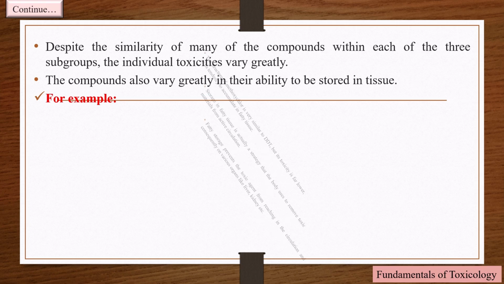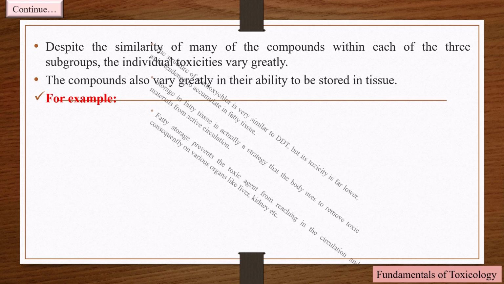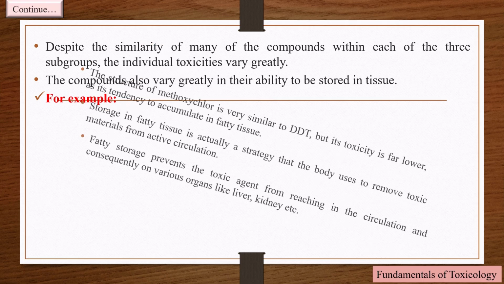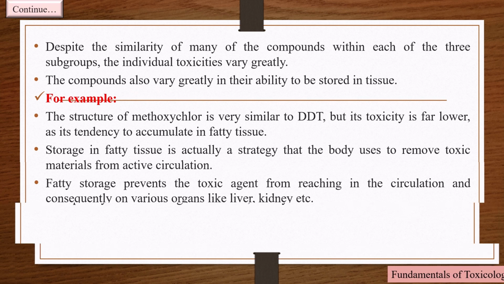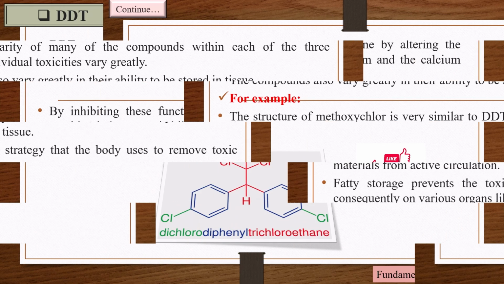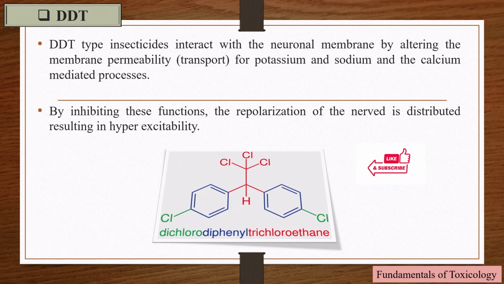Storage in fatty tissue is actually a strategy that the body uses to remove toxic materials from active circulation. Fatty storage prevents the toxic agent from reaching the circulation and consequently various organs like the liver, kidney, etc. DDT-type insecticides interact with the neuronal membrane by altering the membrane permeability for potassium and sodium and the calcium-mediated processes. By inhibiting these functions, the repolarization of the nerve is disturbed, resulting in hyperexcitability.